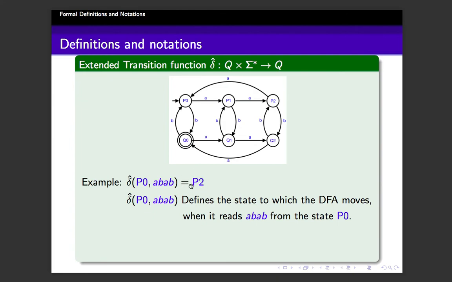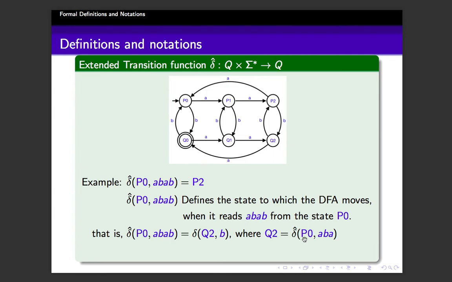So if you rewrite mathematically, you can say that delta cap of P0 comma AB is equal to delta of Q2 comma B. That is, if you reach Q2, then where will you go for B? And that is what is delta cap of P0 comma AB. Okay, that is correct. But what should be this Q2? This Q2 should be the state to which you will reach when you read this part of the input.